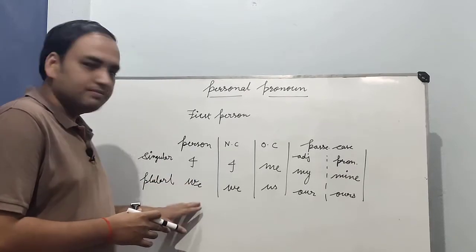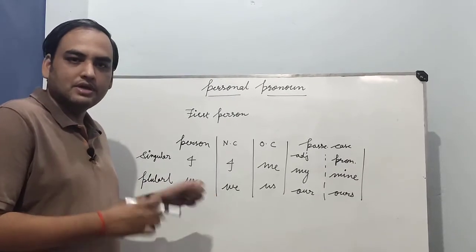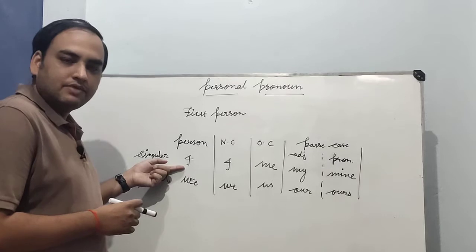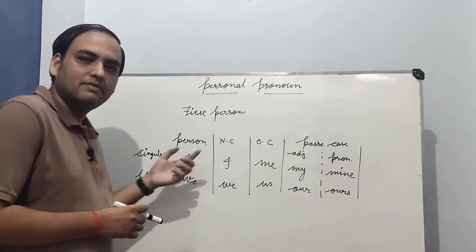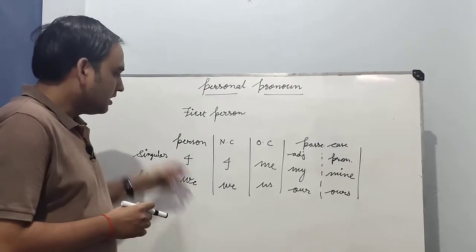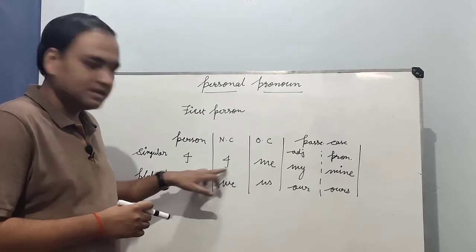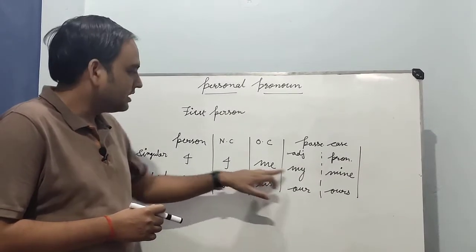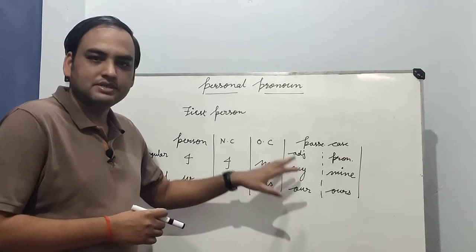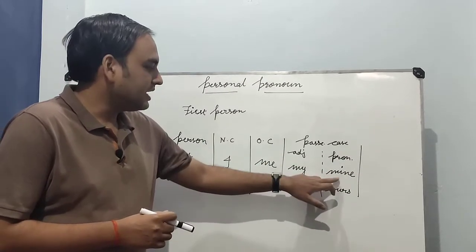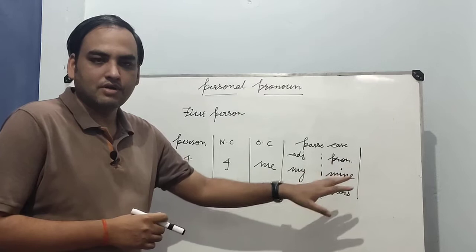I and we are both first person pronouns, and I is singular, we is plural. These are the nominative case. I is used as a subject, me is used as an object, my is used as a possessive adjective, and mine is used as a possessive pronoun.